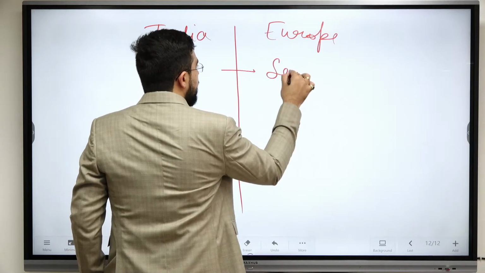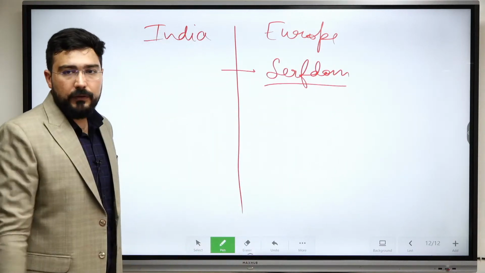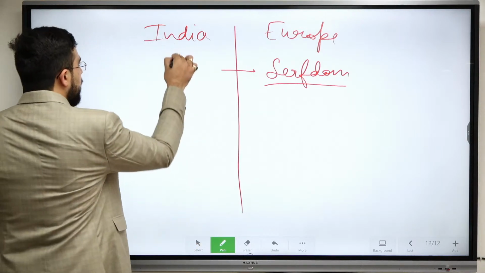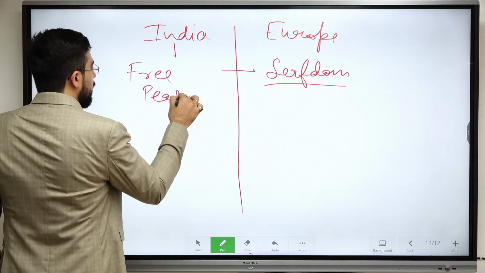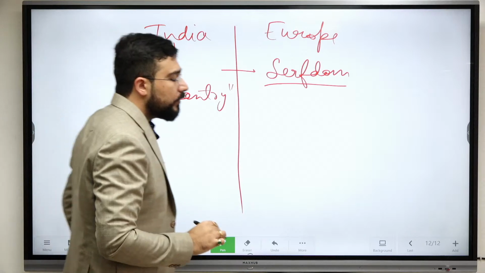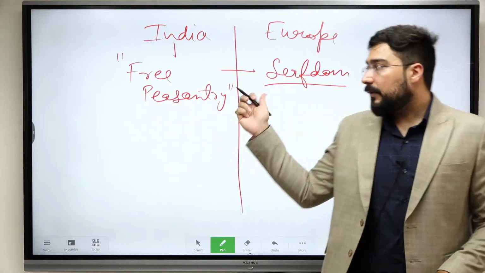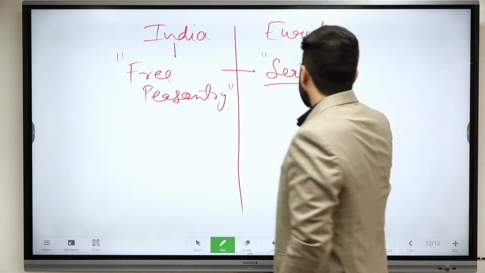Here, as we have said, there was the concept of serfdom in Europe, but here we had free peasantry. So if we see only on the basis of this point, we cannot say that there was even feudalism in India, because serfdom means